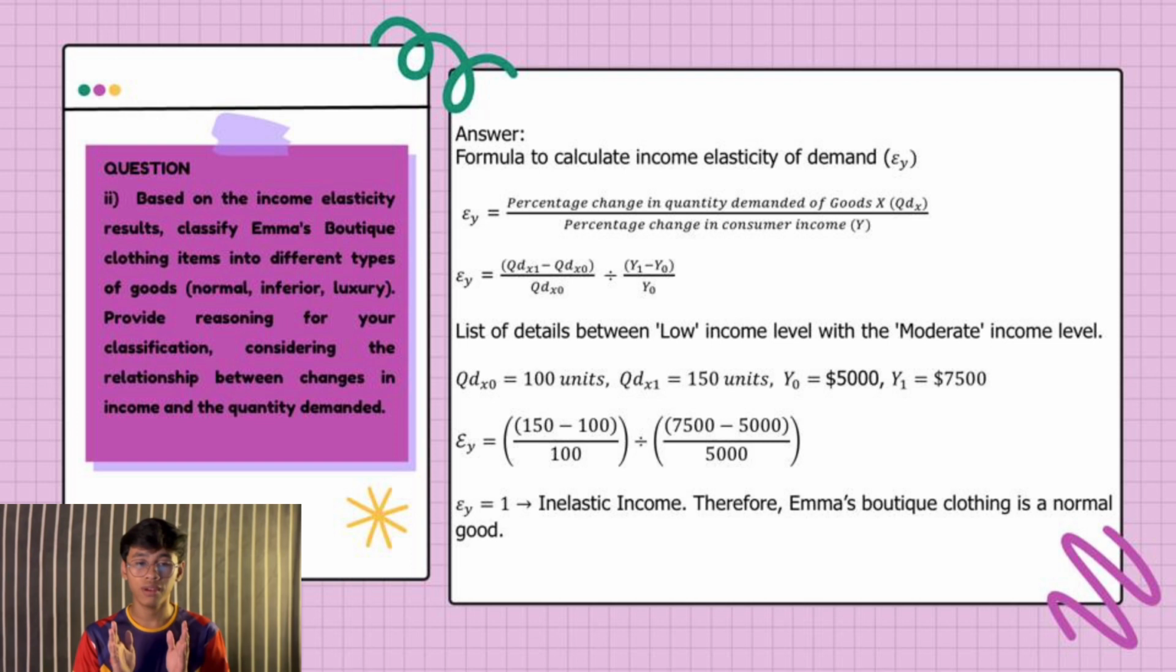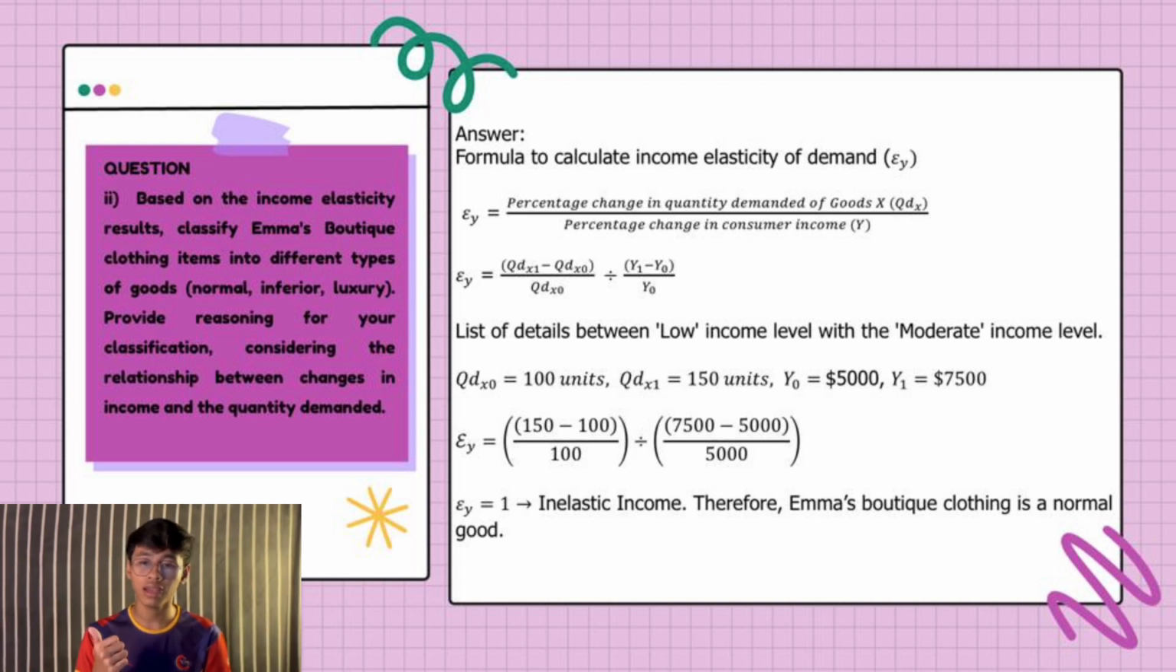For the next question, we need to classify Emma's boutique clothing item into different types, which is between normal, inferior or luxury goods. If we want to know, we need to calculate the elasticity for each level. From the previous question, we already calculated between low and moderate income level. So now we need the elasticity between moderate income level and high income level, and between high income level and very high income level.